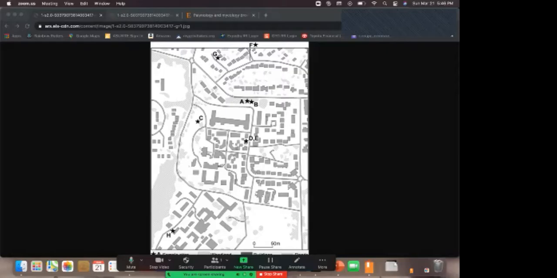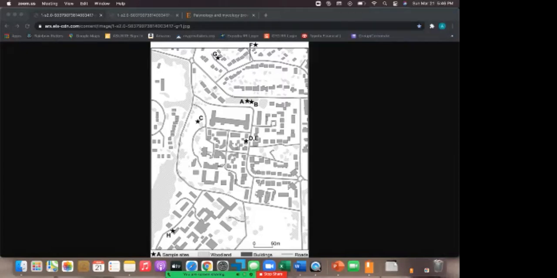I'll share my screen. Okay, so what you can see from this picture here is stars A and B. That is going to be where the woman claims that they were and where she was raped by her boyfriend. And you can see over on the left-hand side, star C, which is where the boyfriend claims that they were in the open park. So you can clearly see they're totally two different places.